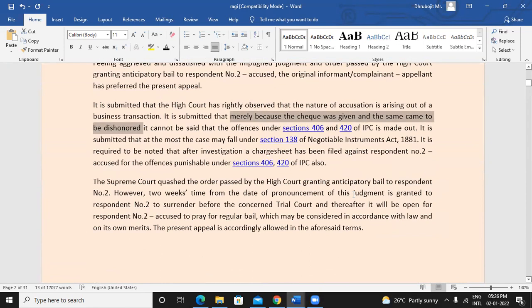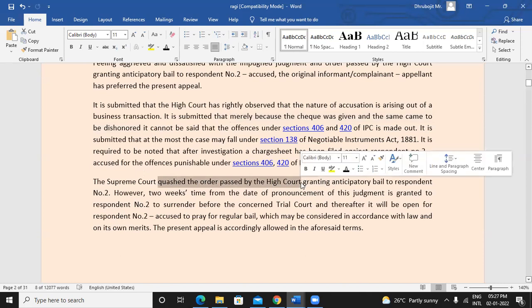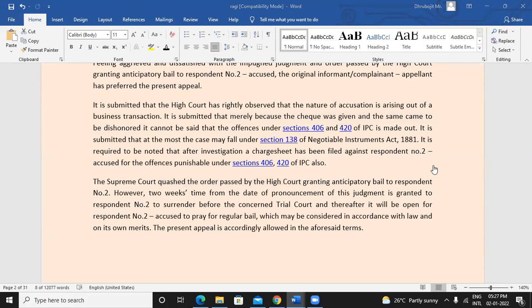Before that also he was trying to hide, and he was not presenting himself. So considering all those situations, the order passed by the High Court is not a proper order. So the Supreme Court quashed the order which was passed by the High Court. It said this order is not going to be valid.